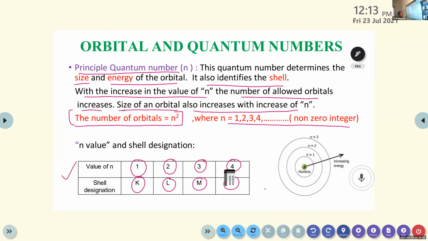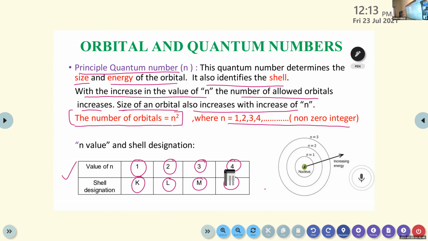So around the nucleus, there are different types of orbitals or energy levels or energy shells. We can find out this energy level or shell from the principal quantum number n. If the n value is 1, it stands for K shell, then n value 2 stands for L shell, like that.